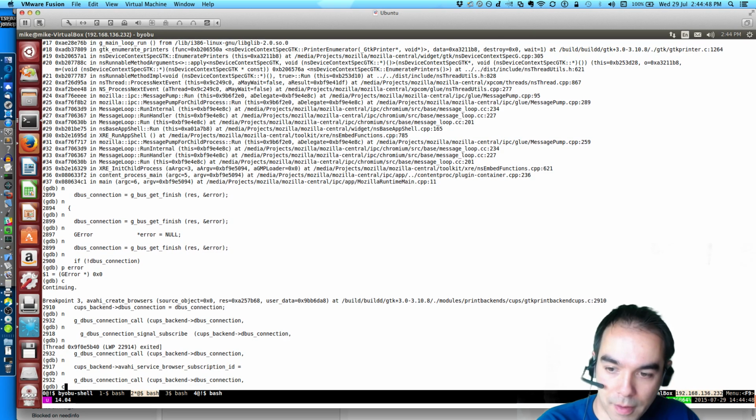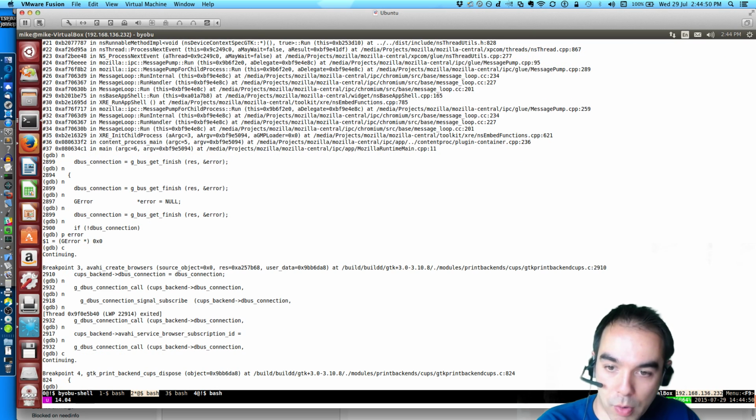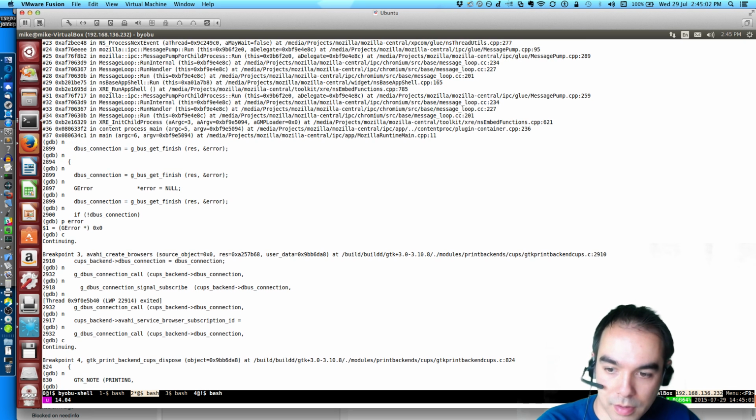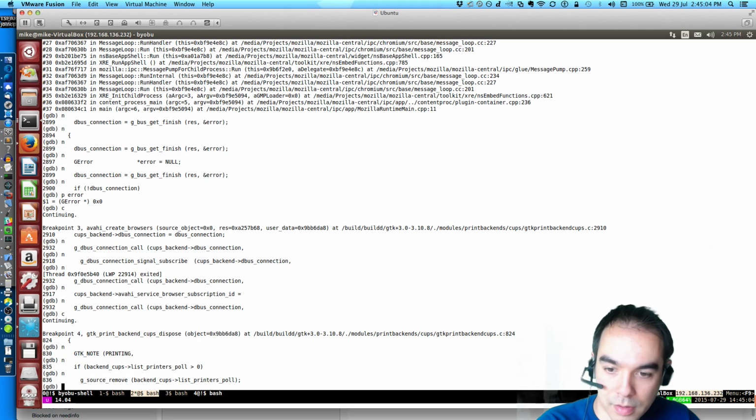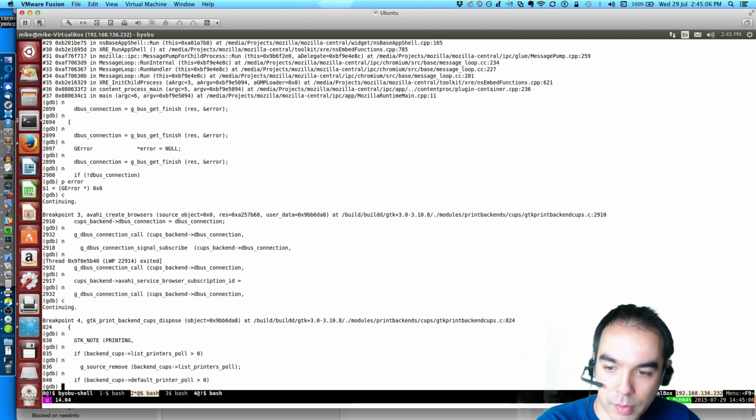So we're setting all this stuff up. That's good. Now we're disposing of a thing. That's the same thing as from over here. We're disposing of an item. I'm guessing it's one of our printers. And why do we dispose of it?